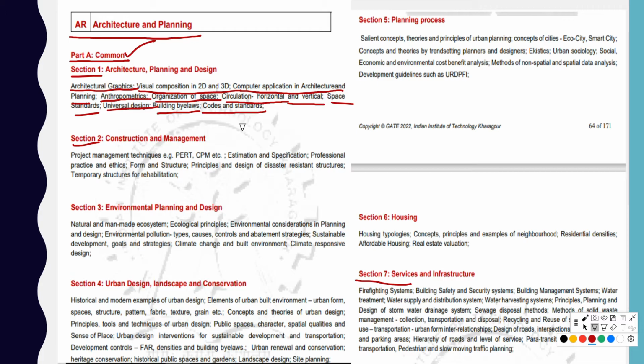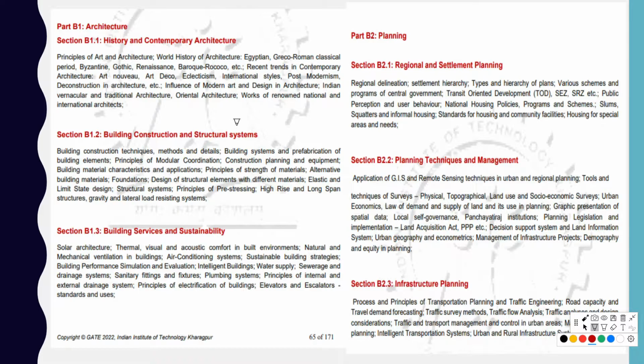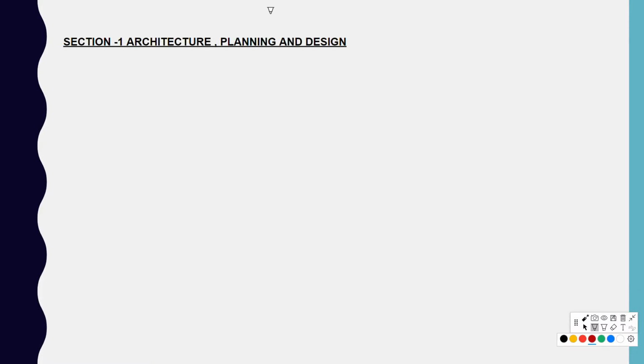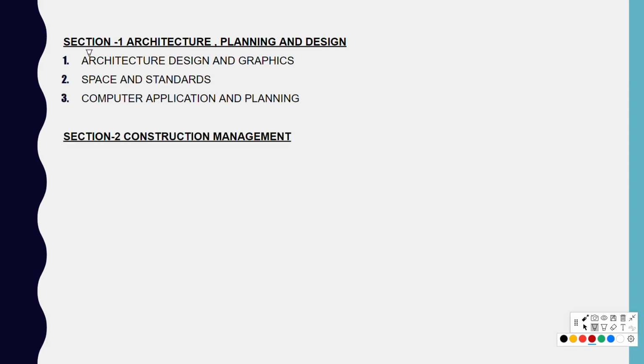For your proper understanding, I have listed some of these topics from Part A and Part B. For Section 1, Architecture and Planning, we have three important sections. The first is Architecture, Design and Graphics, Space and Standards, Computer Applications for Planning. Basically, computer applications for architecture and planning.